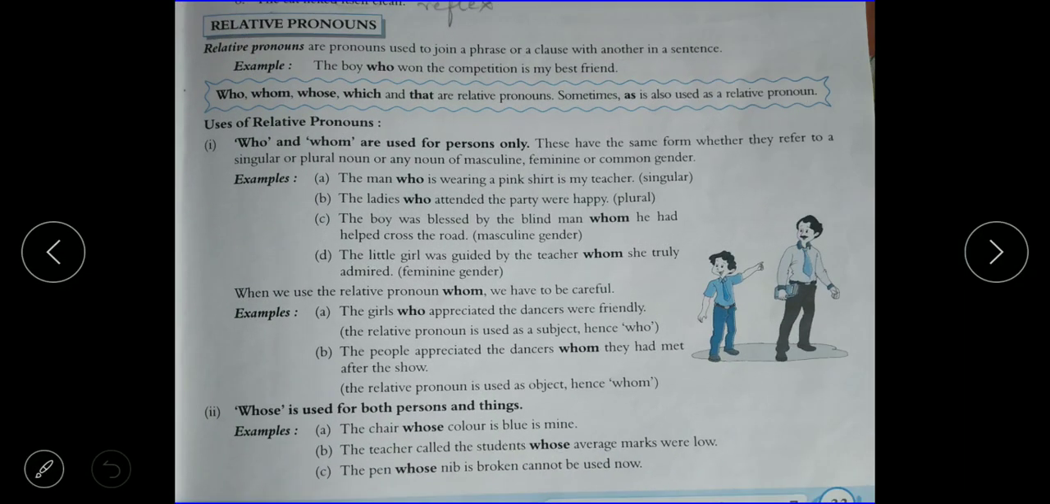Today our topic is relative pronoun. Relative pronouns are pronouns used to join a phrase or a clause with another in a sentence. Like, the boy who won the competition is my best friend. Two sentences are there: the boy won the competition, the boy is my best friend. If we want to join these sentences, what do we have to use? Relative pronoun who. The boy who won the competition is my best friend.